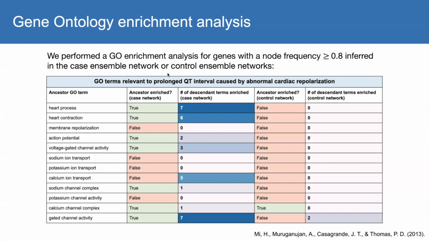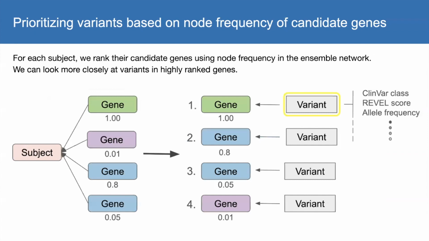We checked if the enriched terms for each network include any of the GO terms that are relevant to long QT syndrome, or if enriched terms are descendants of relevant terms in the GO hierarchy. We see that high frequency nodes in the case networks seem to have more enriched terms that are relevant to prolonged QT interval and cardiac repolarization.